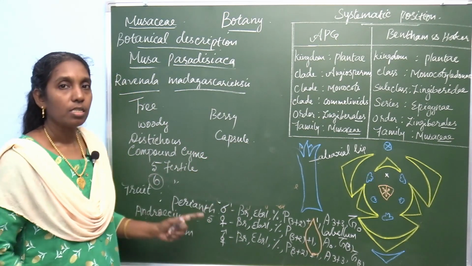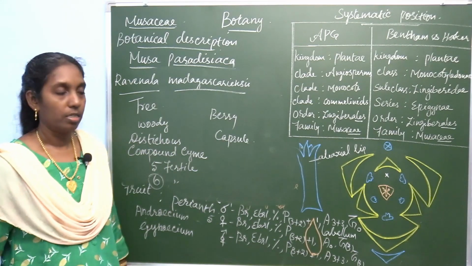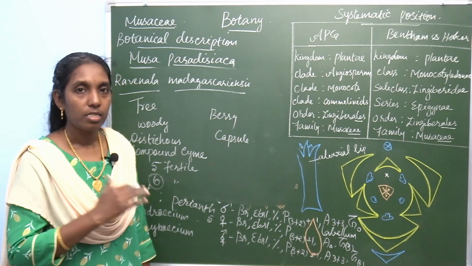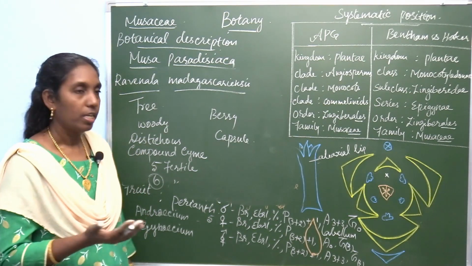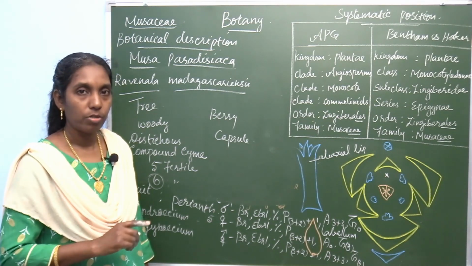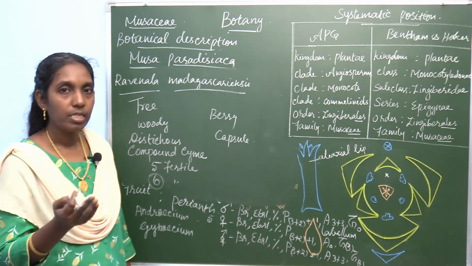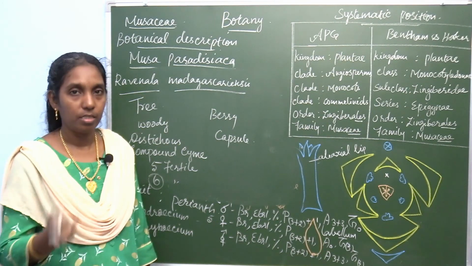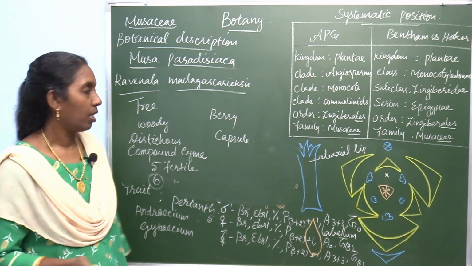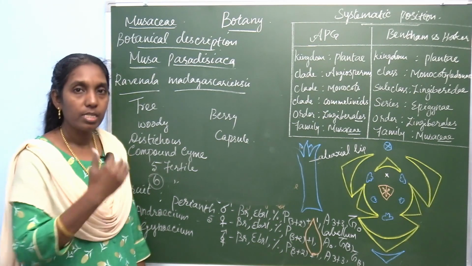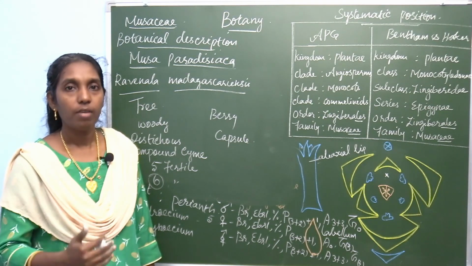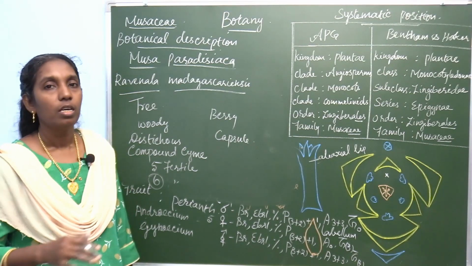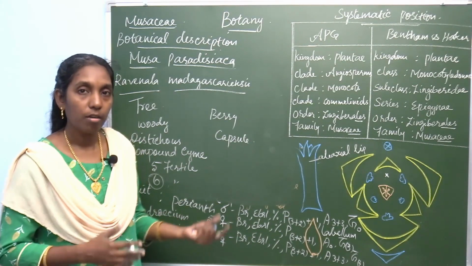Now you can mention these differences when you are writing about the general characters of Musaceae. First write the distribution, wherever it is available, and how many genera and species. There are 2 genera and 81 species. And you write about the habit. Under general characters you compare and write these two, Musa paradisiaca and Ravinala. Habit, root, stem, leaf, inflorescence, flower which contains perianth, androecium, gynoecium. Then you describe the fruit.